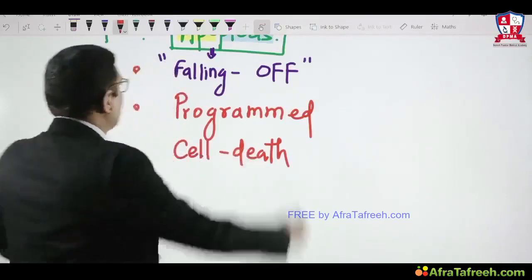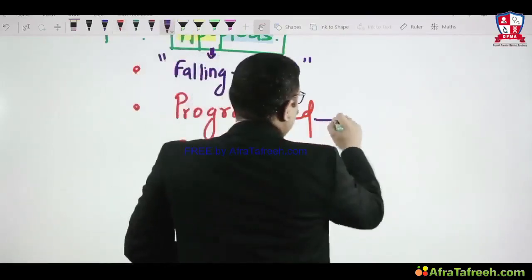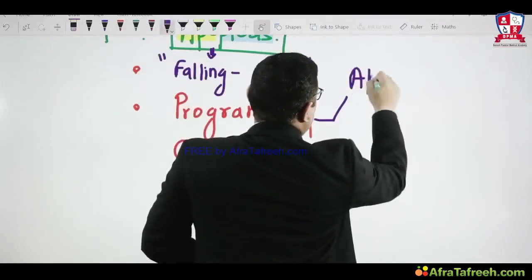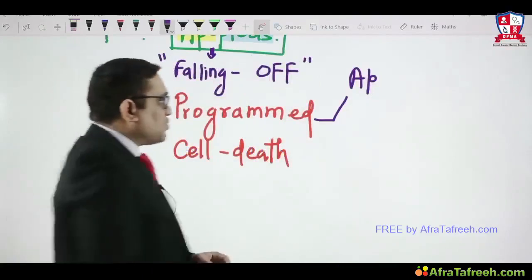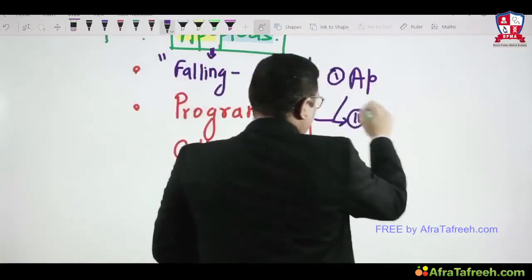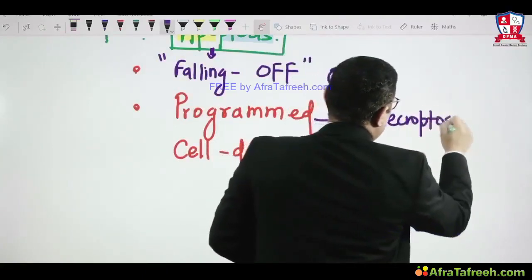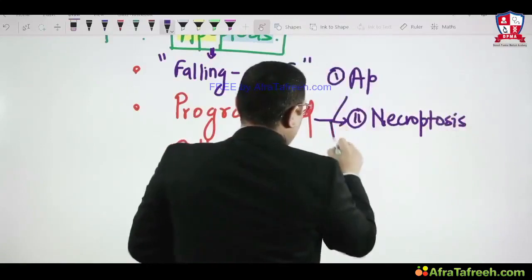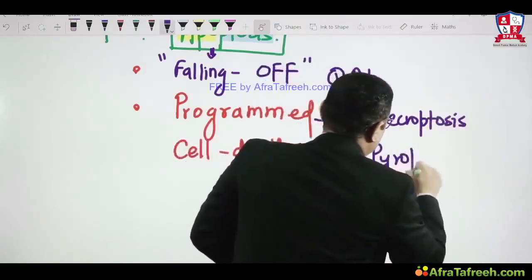This point is very important. What are the other things apart from apoptosis? As I said, apoptosis is a programmed cell death. So what are the other things which are programmed cell death? Apoptosis is a programmed cell death. Necroptosis is a programmed cell death. Pyroptosis is a programmed cell death.